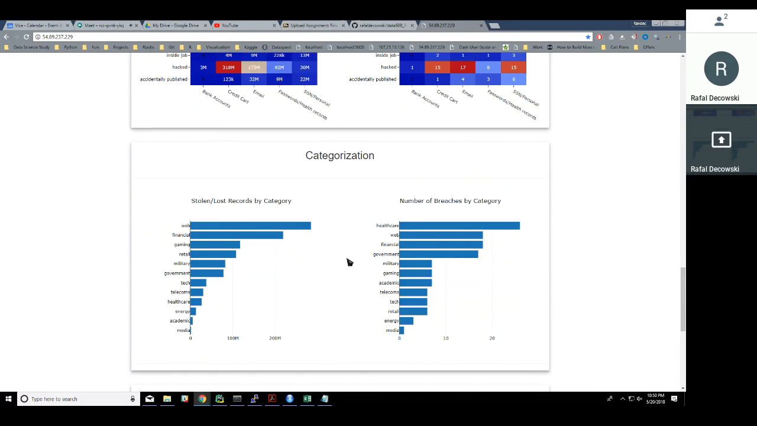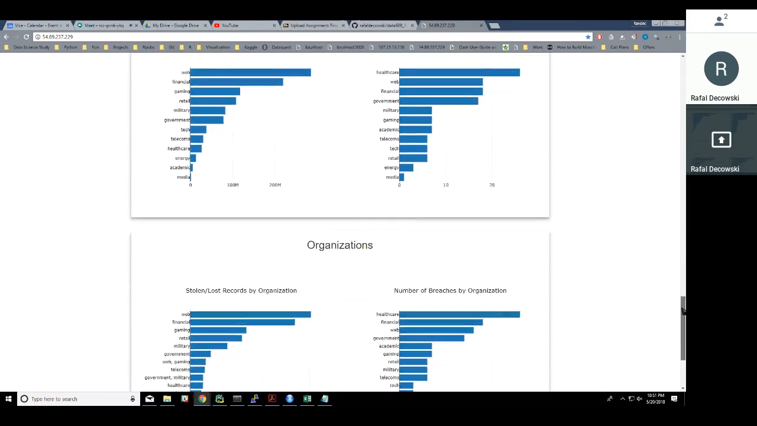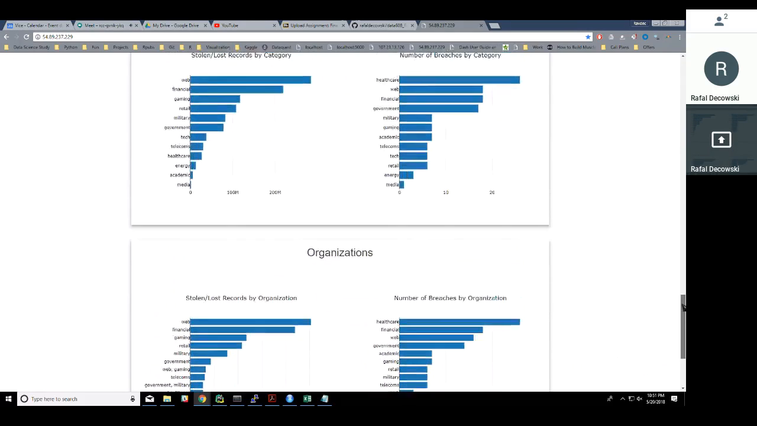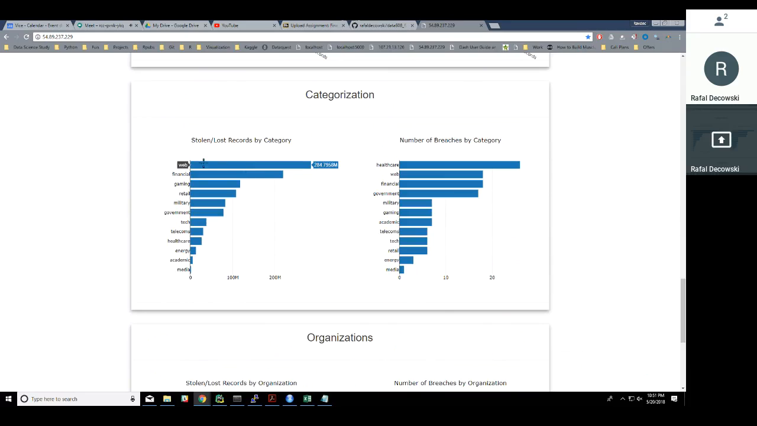And lastly, we can look into the most targeted industries or organizations. These two categories are somewhat similar, but they're used as two different variables. We can see that financial, military, government, and web records are stolen in huge amounts. Also, we can see that the healthcare industry is targeted most frequently, followed by web, financial, and government.